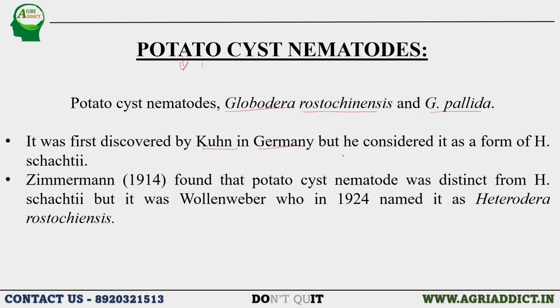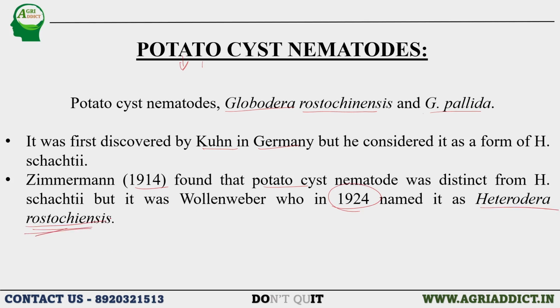He mistakenly thought that it is a form of Heterodera schachtii. But later in the year 1914, Zimmerman found that potato cyst nematode was completely different from Heterodera schachtii, which is a sugar beet cyst nematode. And in the year 1924, Uhlenweber named it as Heterodera